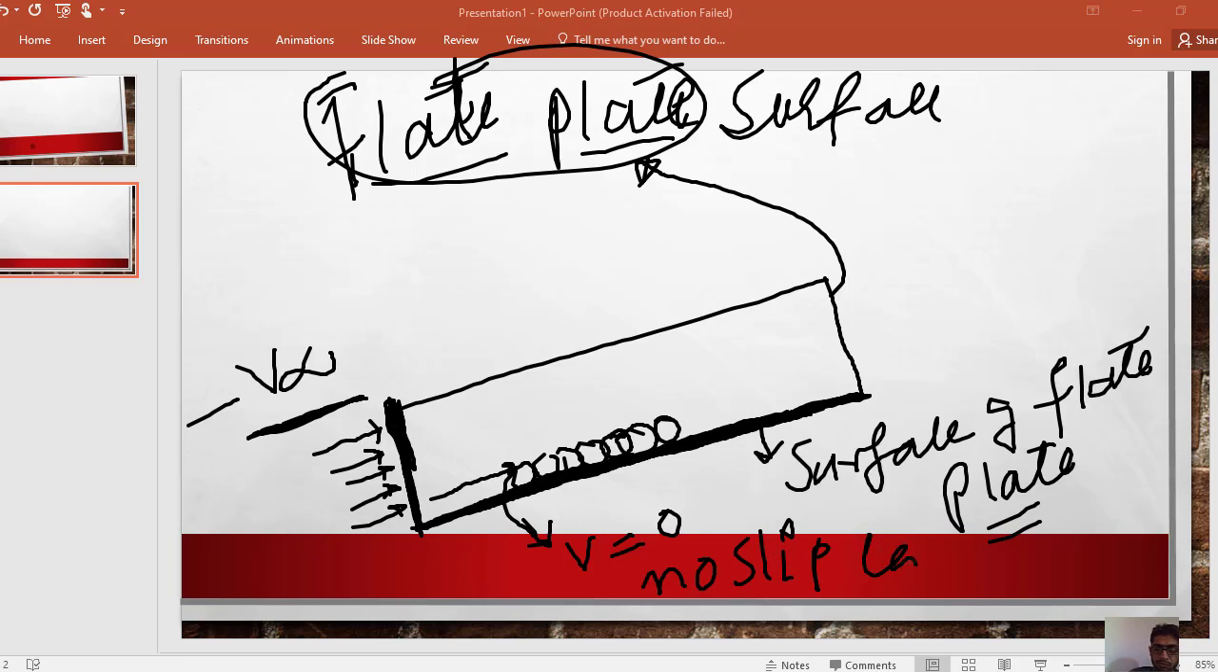No slip condition. Now the water molecule, this is the layer of water molecule. Similarly, another water molecule will come. It will form a layer above the below layer, but in this case the speed of the molecule